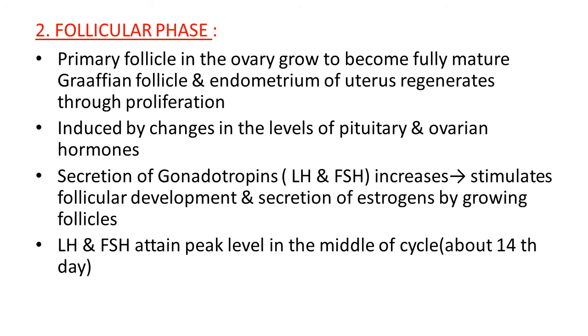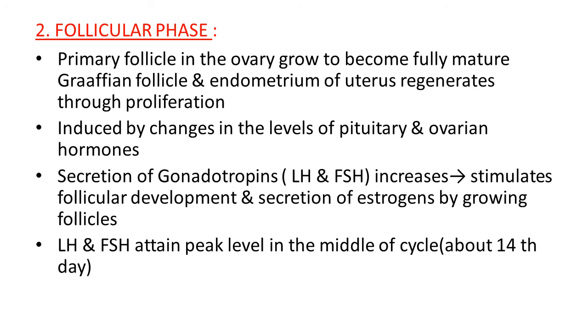We have also studied in the diagram the hormonal changes that take place during this cycle and its phases. Secretion of gonadotropins, meaning LH and FSH, increases during this event. It stimulates follicular development and secretion of estrogens by growing follicles.